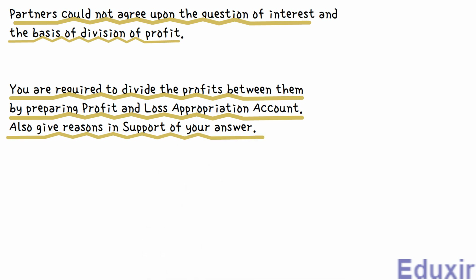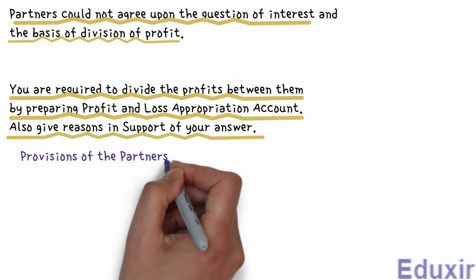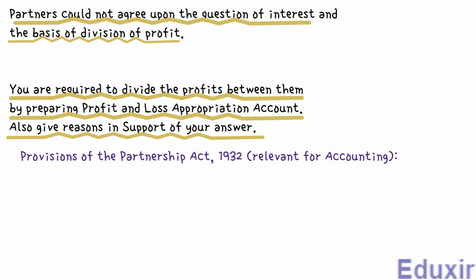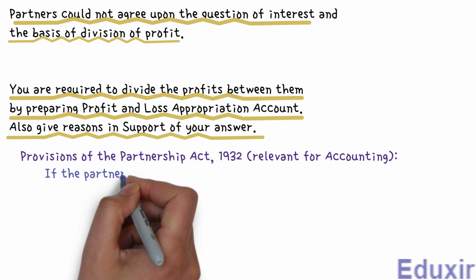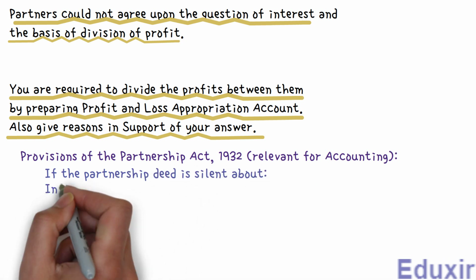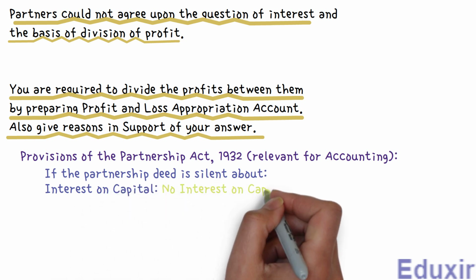So, when the partnership deed is not prepared and when there is a disagreement between the partners, then we consider the provisions of the Partnership Act 1932 which are relevant for accounting. As per this act, we know that if the partnership deed is silent about interest on capital, then there is no need to consider interest on capital.